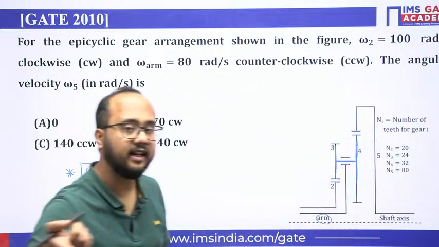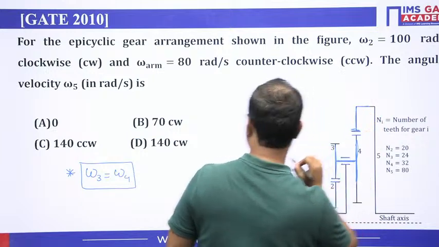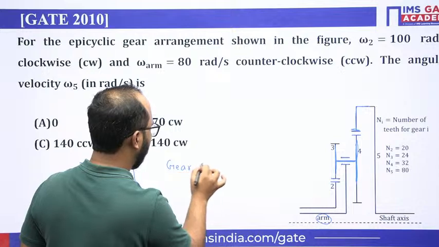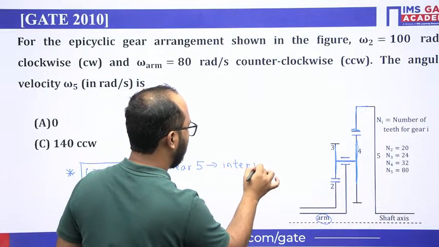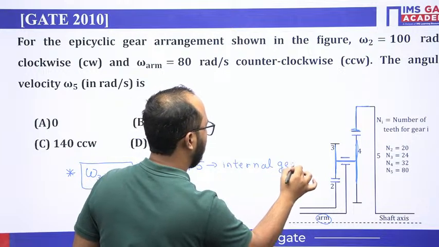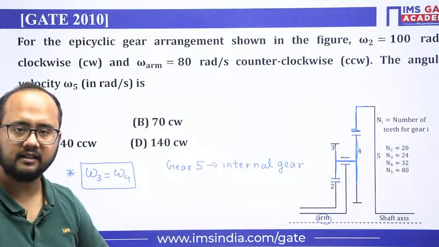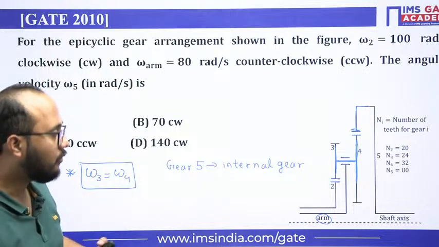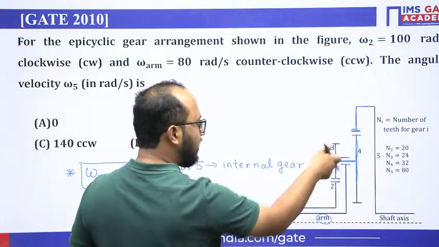But gear 5 is your internal gear. Gear 5 is your internal gear. Is it clear, everyone? Okay. Now, gear 5 is an internal gear meshing with gear 4. Gear 3 is meshing with gear 2.